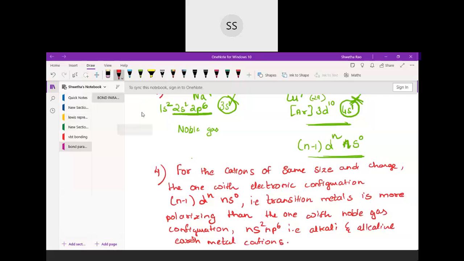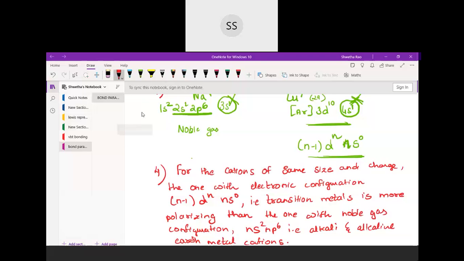But d block elements, because their electrons are more, the proton number is also higher, and they have still not attained the noble gas configuration, so they will be more polarizing in nature. You can copy this down, then I will go back.